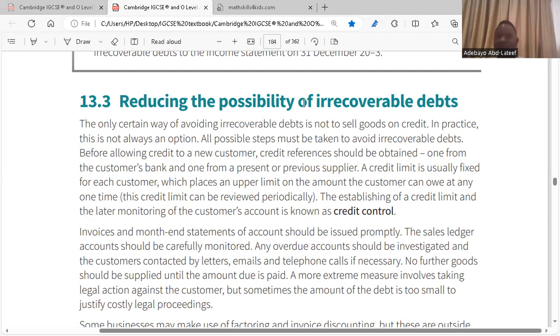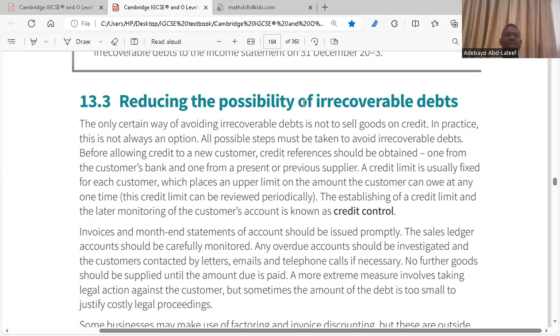Don't sell on credit immediately to those customers because the debt might go bad. So what do you have to do as a business? When a new customer requests a credit facility from you as a supplier, the first thing you have to do is request their credit references. You're not going to be their first supplier. They would have had different suppliers. So request their credit references from their previous suppliers.